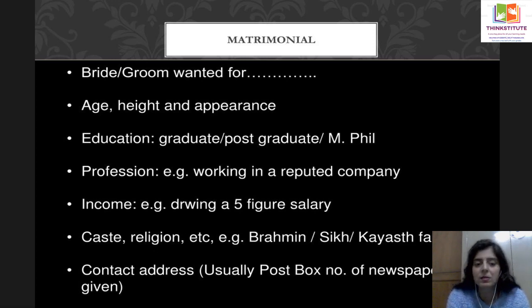For boys, it is important to mention the income also. You have to tell about the caste as well and give your contact address. Then you will also ask to send BHP. BHP means biodata, horoscope and photograph to such and such address. अब एड्रेस पे तो सब लोग फ़ोन करने लगेंगे तुम्हारे को. So give your PO box number, either your email ID or your PO box. Send BHP to this PO box.